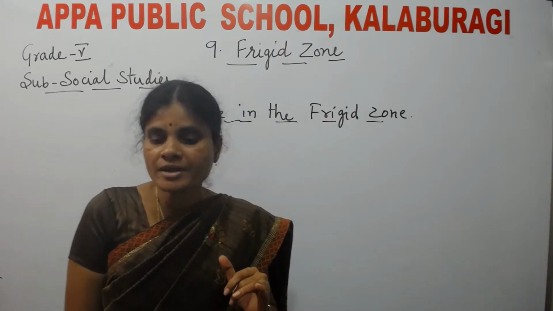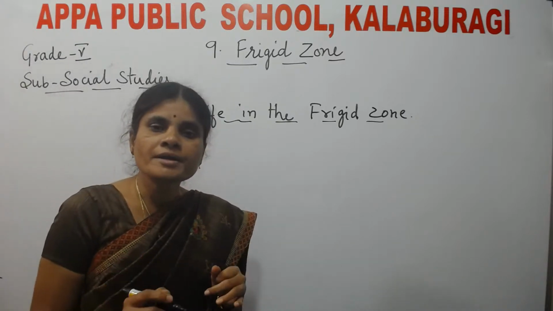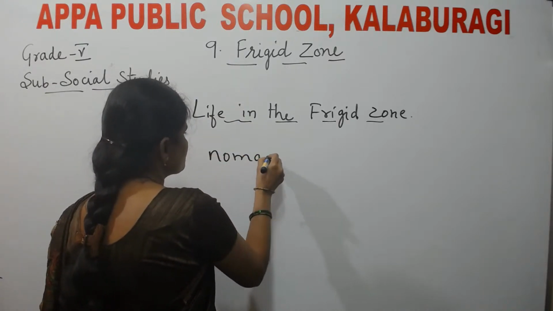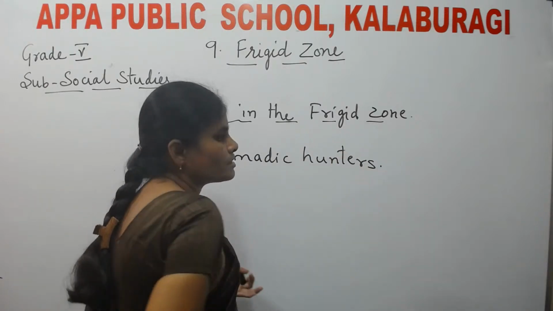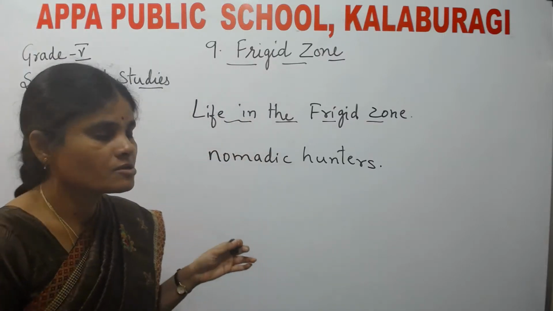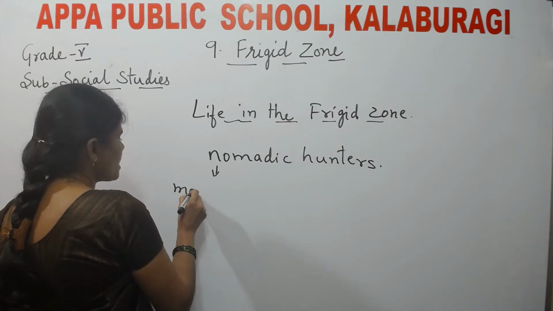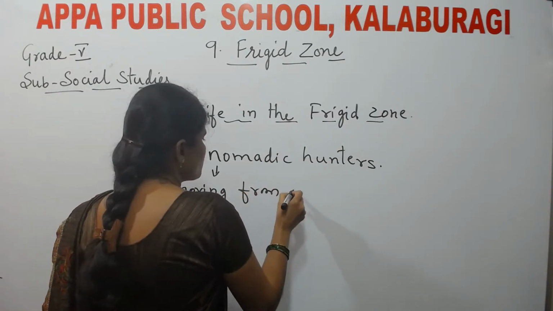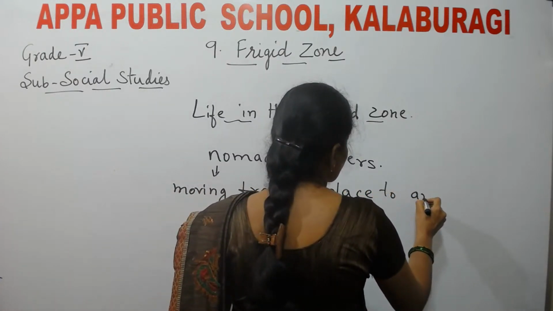We find some people in the frigid zone. The people whom we find in the frigid zones are nomadic hunters. What do you mean by nomadic? I already told you in the previous lesson. Nomadic is nothing but moving from one place to another.